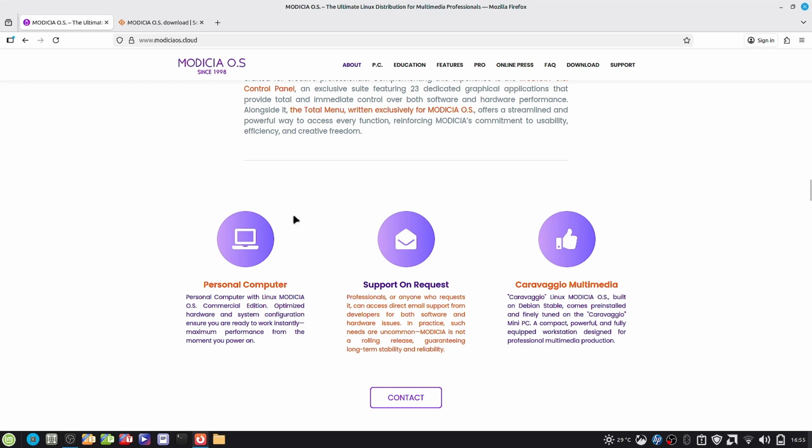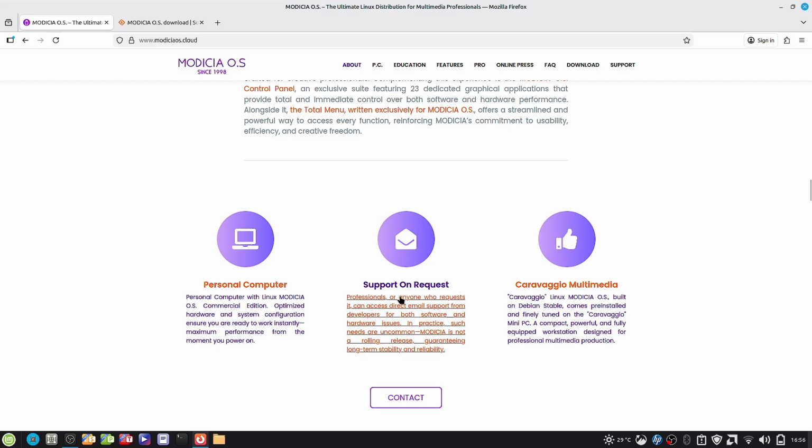And they offer a personal computer. So a personal computer with Linux Modicia OS commercial edition. They have got a commercial edition that you have to pay for, and it helps to continue the project. The project needs finance, and you can finance the project by donating, or you can buy their commercial edition. So that keeps the project and the development running. Optimized hardware and system configuration ensures that you are ready to work instantly. Maximum performance from the moment you power on.